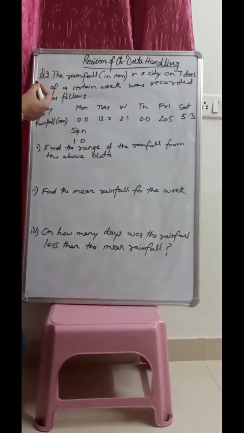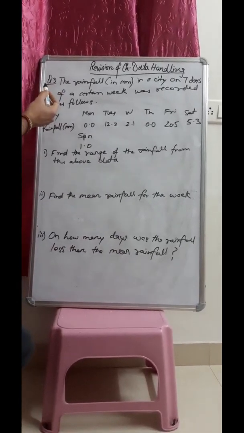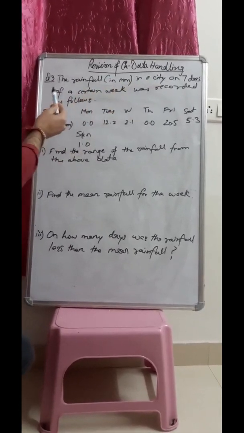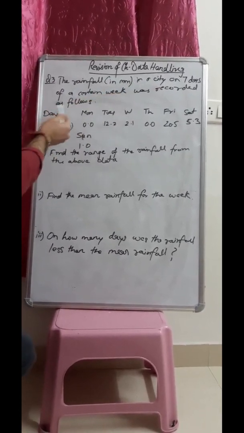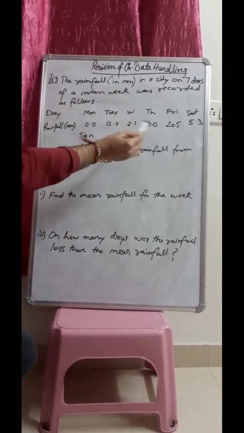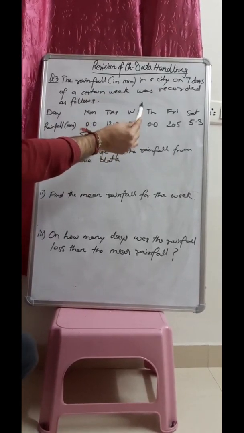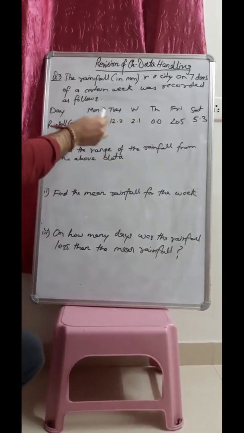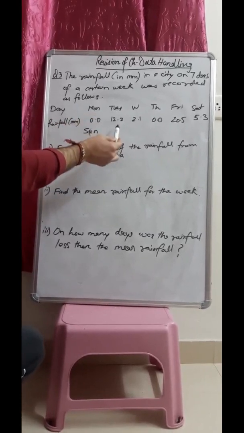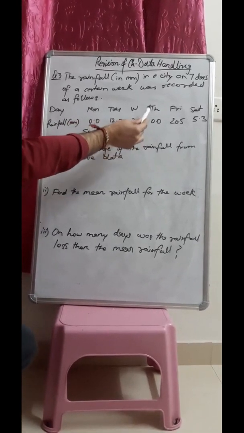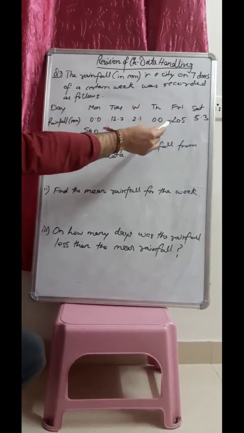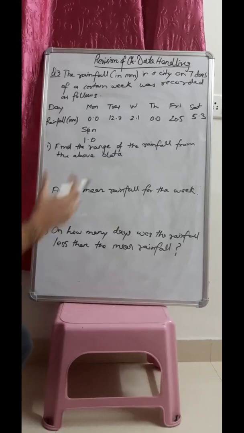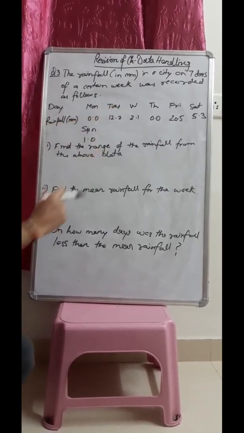So now question number 3 is, the rainfall in millimeter in a city on 7 days of a certain week was recorded as follows. So here in this table we have been given the rainfall in a city on 7 days. Days, and this is a column of rainfall. Monday is 0.0, Tuesday is 12.2, Wednesday is 2.1, Thursday is 0.0, Friday is 20.5, Saturday is 5.3 and Sunday is 1.0. Now with the help of this table we have to answer the questions.